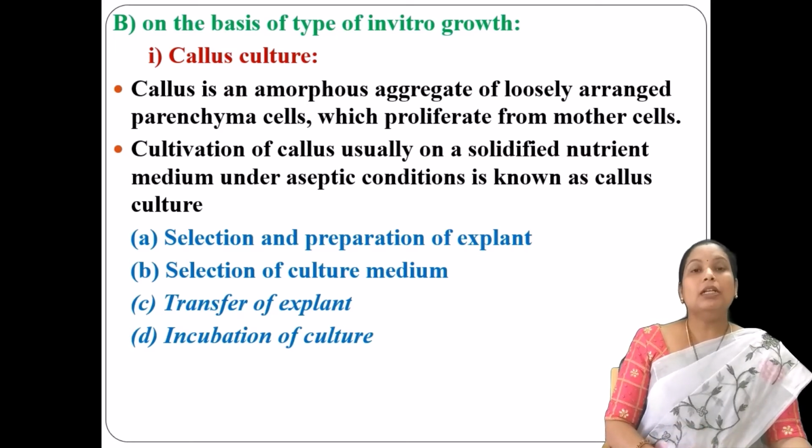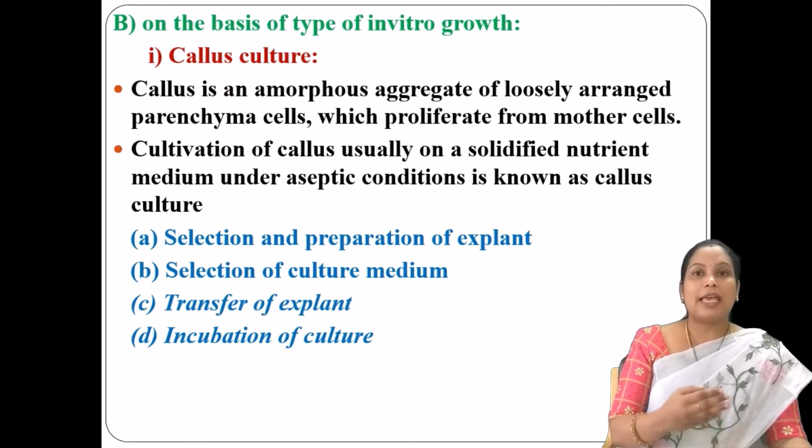Then next is the incubation of the culture. So let us see in detail one by one. First is the selection and the preparation of explant. First you need to select the explant. You can take any part of the plant, that is maybe roots, shoots or leaves or any other things. First you need to select a part of the plant, then you need to prepare the explant.